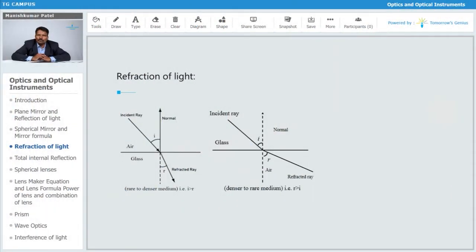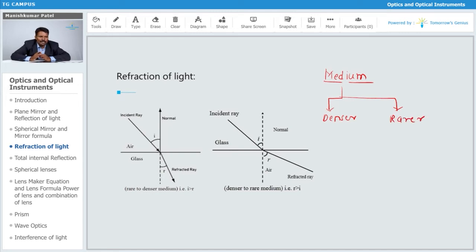Now next we have to move towards the refraction of light. This refraction of light is all related to the propagation of light from one medium to another medium. Now how are we going to define the medium? Definitely we are saying that one is a denser medium and another is a rarer medium. In a denser medium, the speed of light is less as compared to the rarer.